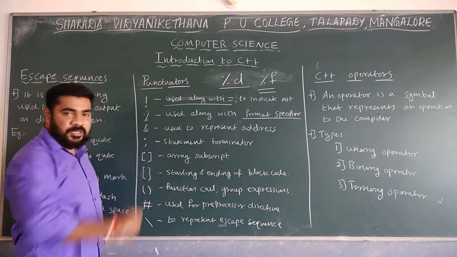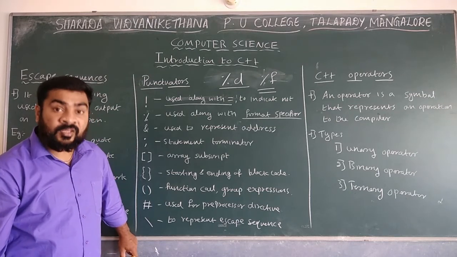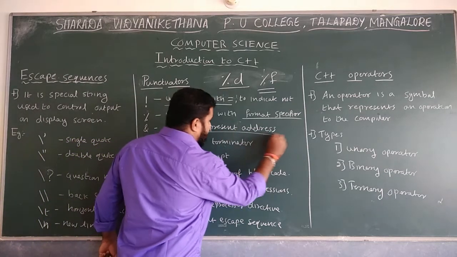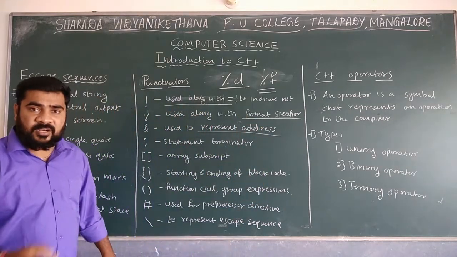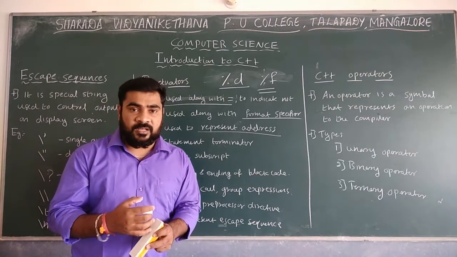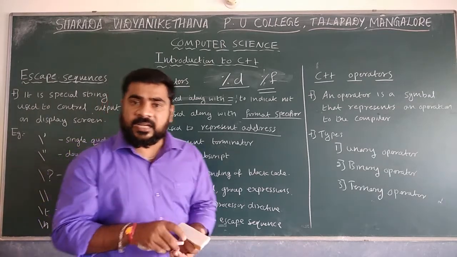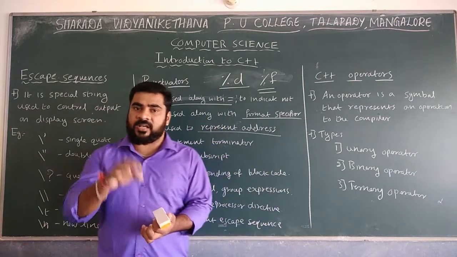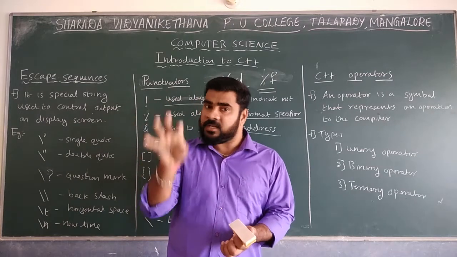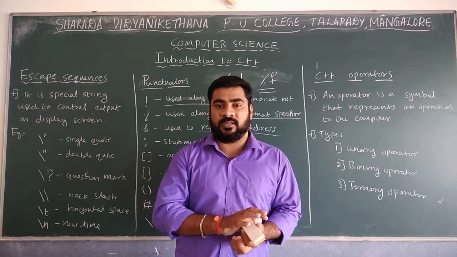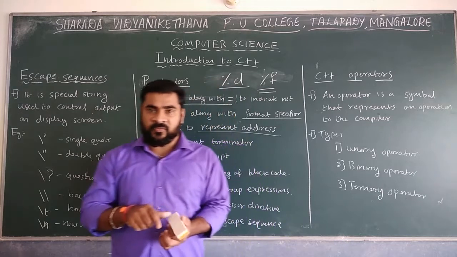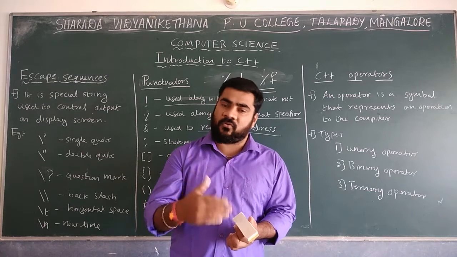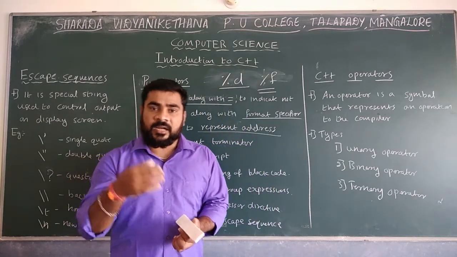The next one is the AND symbol. It is an important one. The AND symbol is also a punctuator that is used to represent the address. If you take any data, each piece of data is stored at a particular address. For example, if you have a song in a mobile, it is stored in a particular location, and that location has its own address. When you access the data, you first go to the particular address, and in that address the data is accessed.